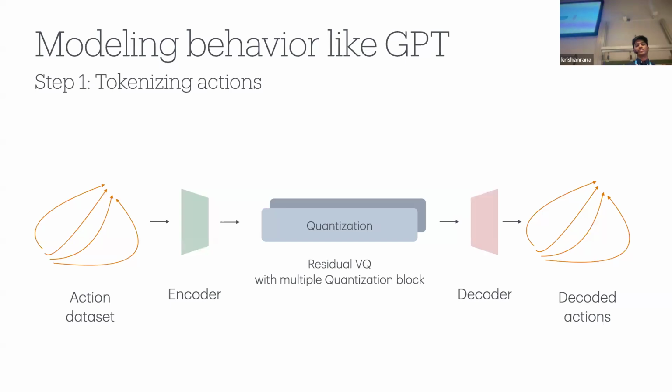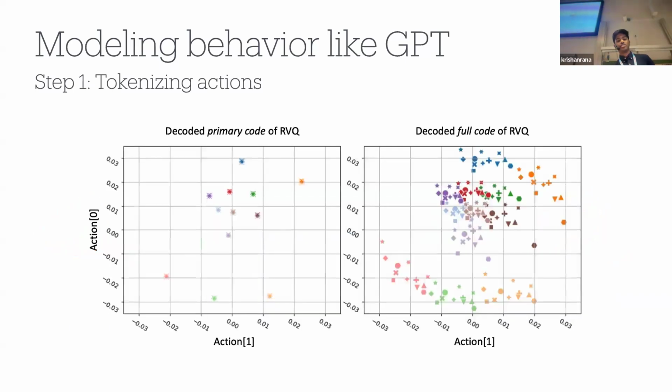However, to enhance this quantization, we actually use a residual VQ, where after the first layer of quantization, we have further layers quantizing the residuals. Splitting the quantization across multiple layers, we found, was crucial in getting this to work well, and it greatly improved performance. Here's a visualization of what a residual vector quantization looks like. This is for the block push simulation environment where the action dimension is 2. The first layer of quantization learns to represent more broad actions, and you can see that adding in a second layer of quantization, quantizing the residuals, allows for more fine-grained information to be added.